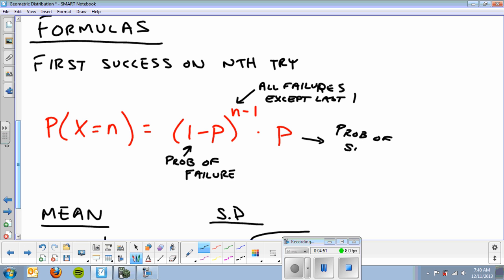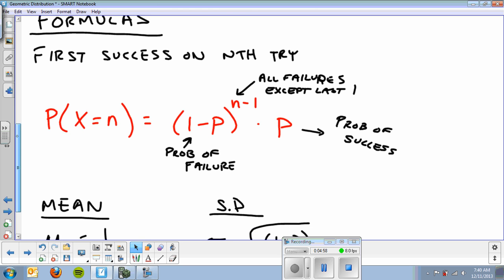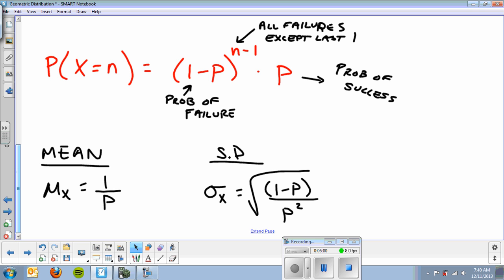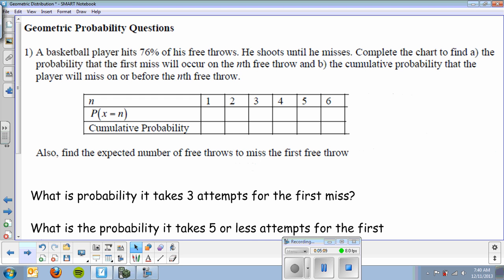And it happens at the very end. Okay, so the formula, even though it looks kind of nasty, is significantly easier. Here's your formula for mean and standard deviation. The mean is 1 over p, and the standard deviation is the square root of 1 minus p over p squared. Okay, now we'll walk through an example, do some problems, and be done.